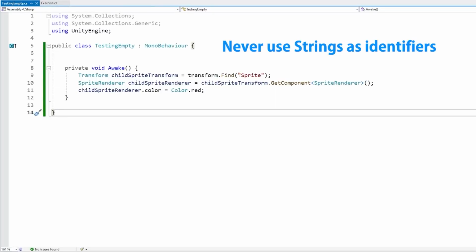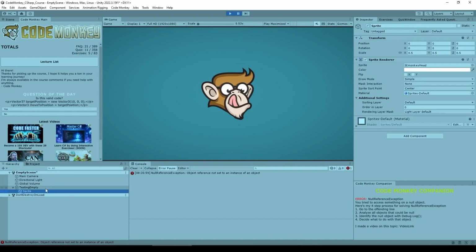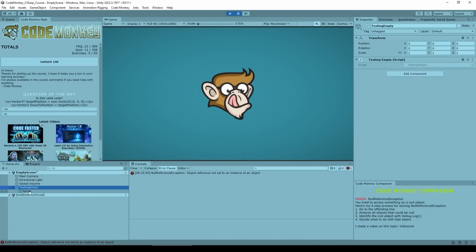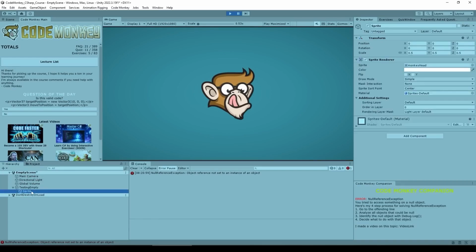Here in the code, I'm looking for a child that is named exactly sprite. And here in the editor, it doesn't look correct. Over here, looking in the hierarchy, it does look like it has a child named sprite. However, if I go in the inspector and I click over here on the name, yep, look at that, that's the issue.